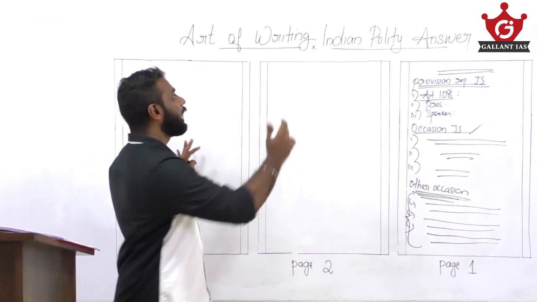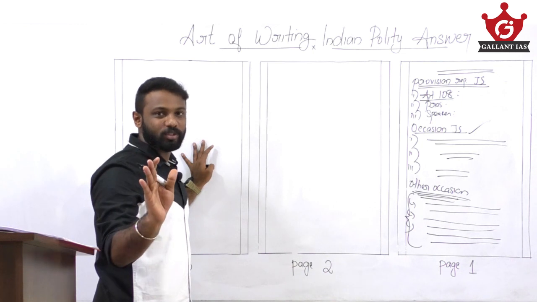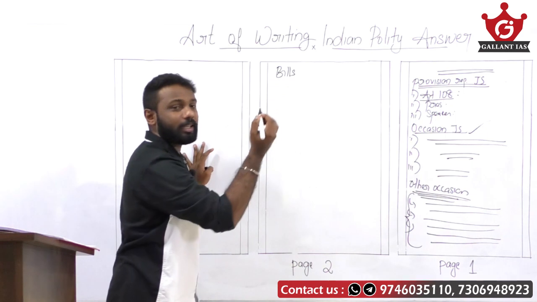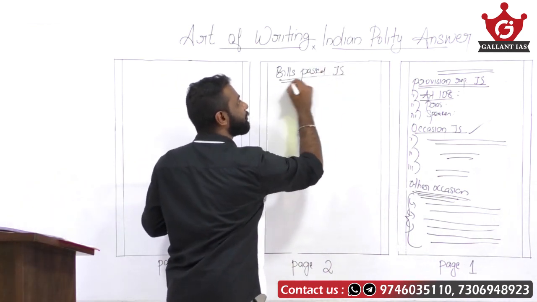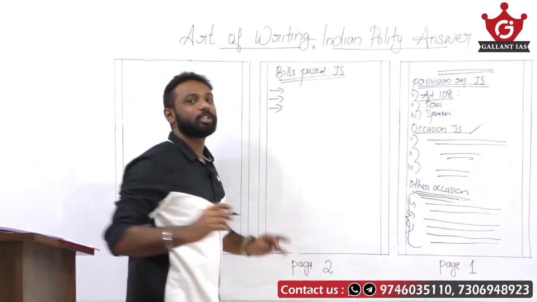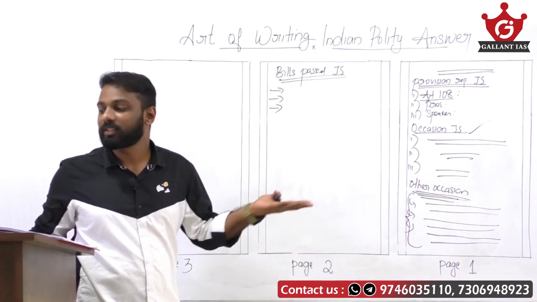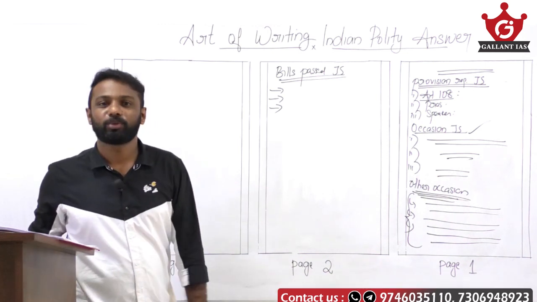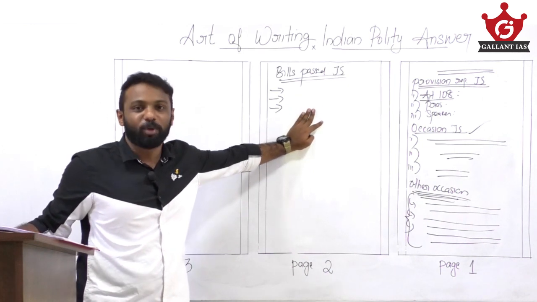Then you please write how many times a bill has been passed by the joint session. See, in India as of now, only 3 bills are passed. So write a separate subheading, bills passed through joint sitting. As of now, only 3 bills are passed after a joint sitting. That is the Dowry Prohibition Bill of 1960, the Banking Service Commission Repeal Bill of 1977, and the Prevention of Terrorism Bill of 2002. So mention these bills also.